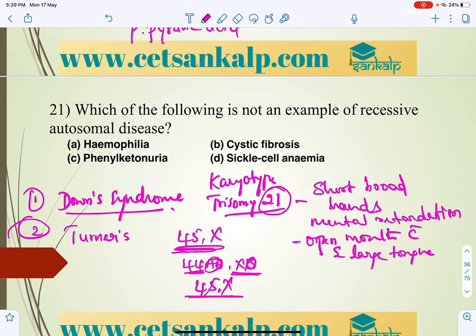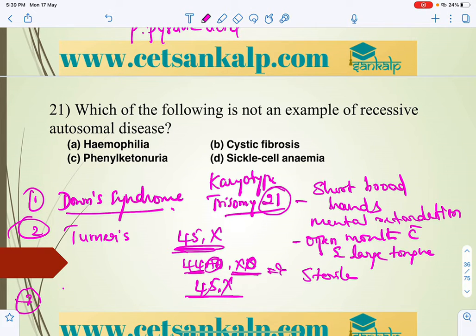Females have retarded sexual development and will be almost all sterile. Here also mental retardation will be there, and the ovaries are rudimentary and not functional.